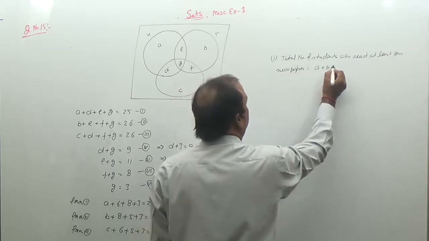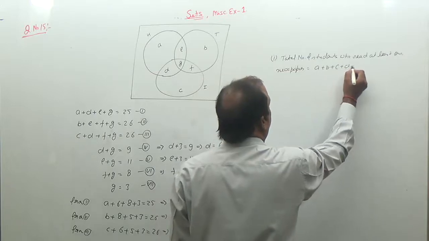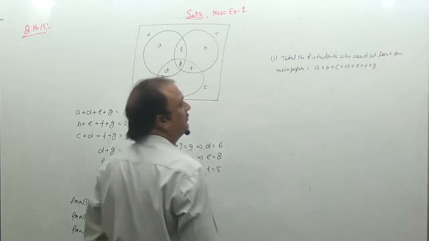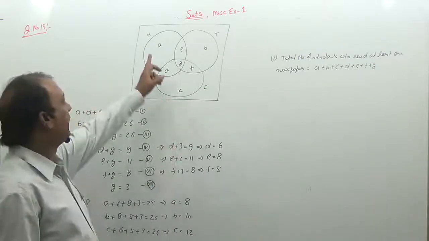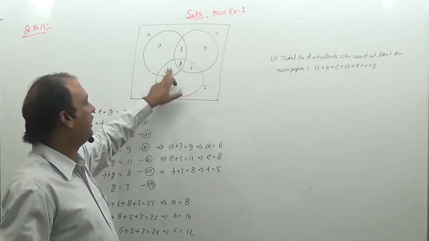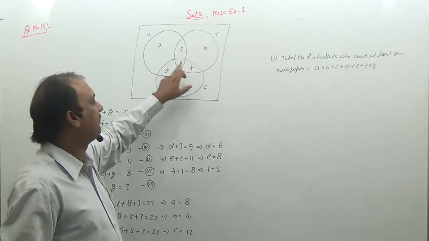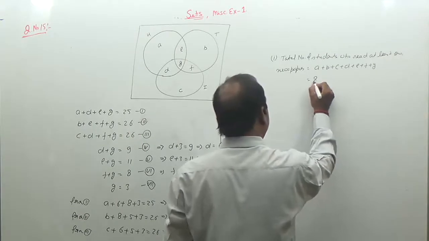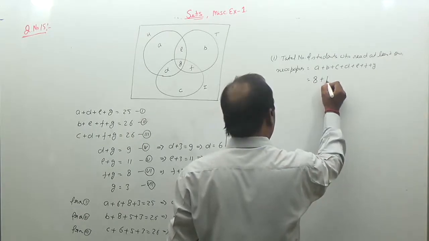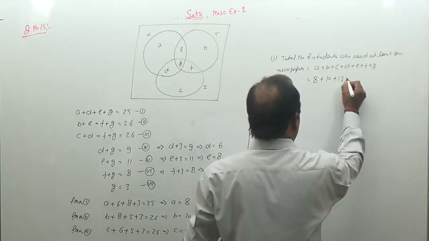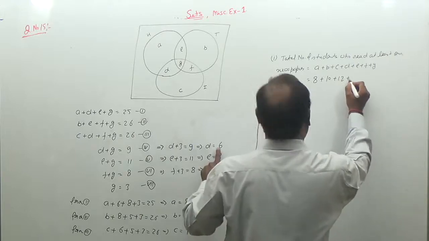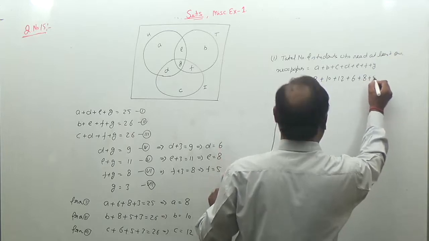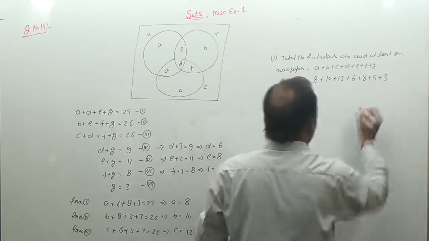That is A plus B plus C plus D plus E plus F plus G. Add them all. So we know that A is equal to 8, B is equal to 10, C is equal to 12, D is equal to 6, E is equal to 8, F is equal to 5 and G is equal to 3.